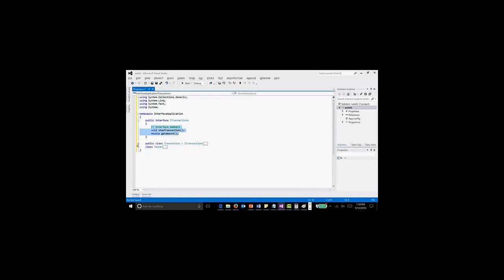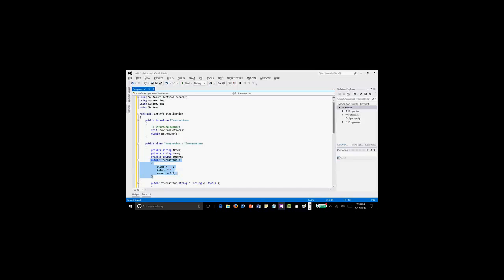Yeah. So now we have public class Transaction, colon ITransaction. That means this class Transaction is going to implement these two methods. That is its meaning. Okay. Now the Transaction class has multiple variables. Now just look at this method, Transaction. This is the same name as the class, and here we have ShowTransaction.